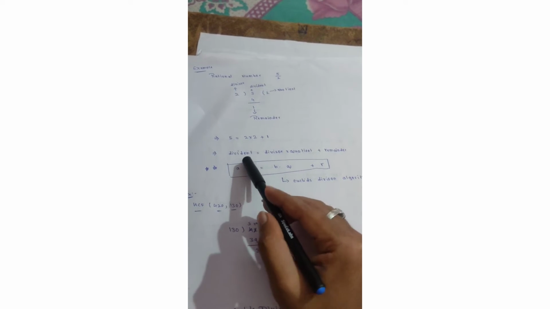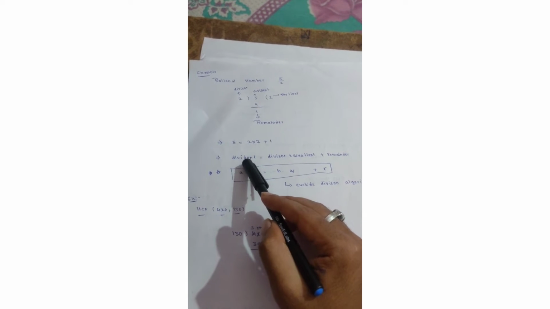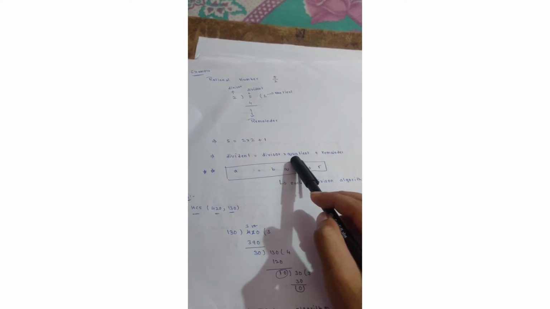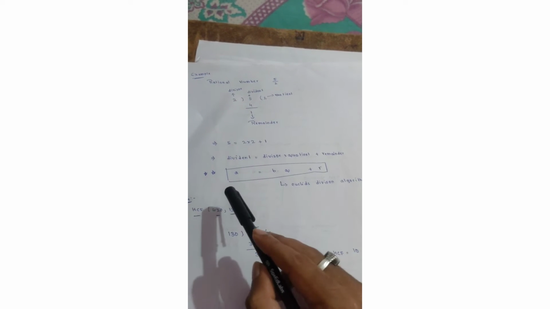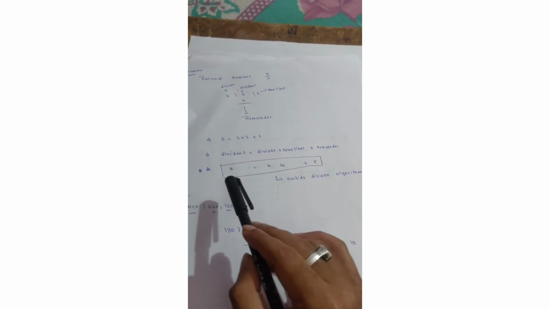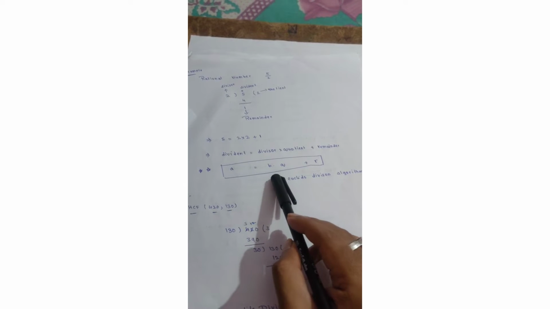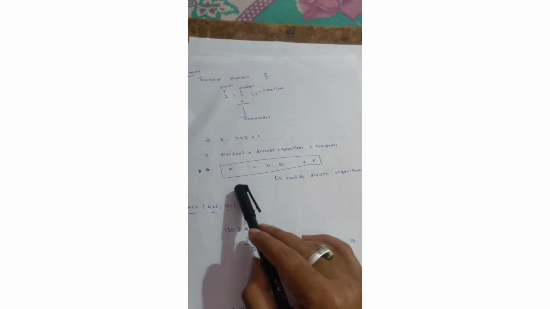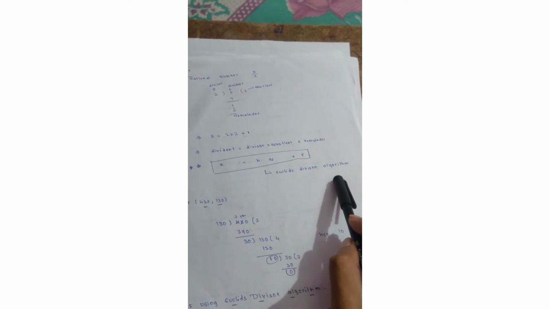What he modified: dividend he has written as A, divisor as B, quotient as Q, and remainder as R. So the formula becomes A equals BQ plus R. This formula is known as Euclid's division algorithm.